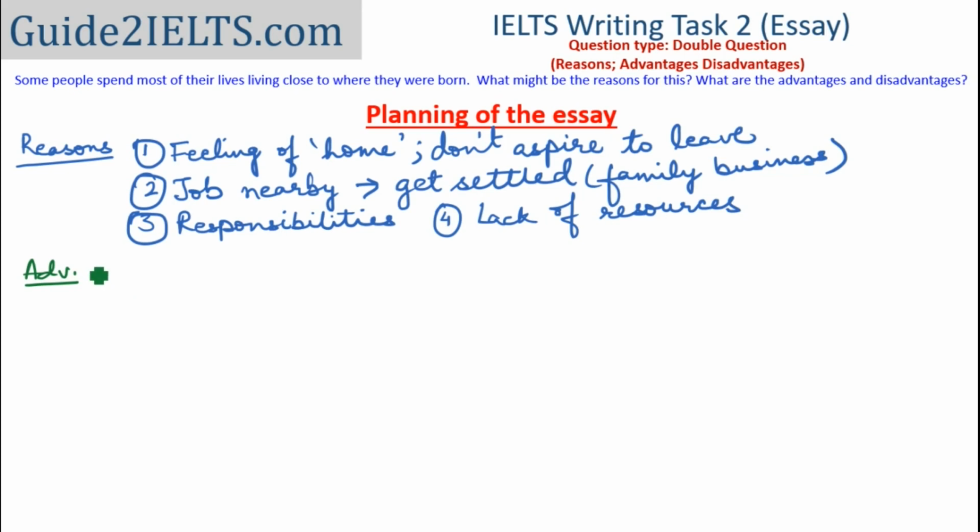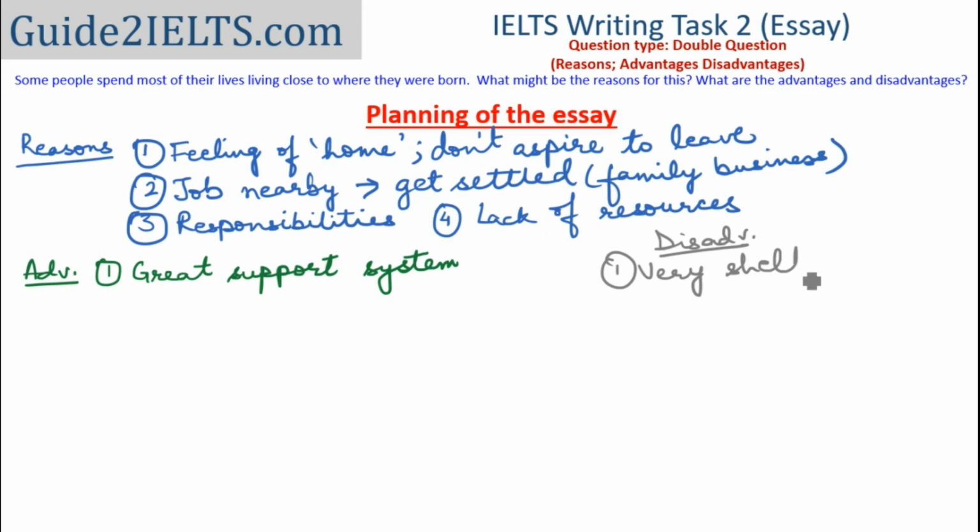Let's list out the advantages and disadvantages now. So again, imagine staying at a place you have stayed since childhood. You'd know so many people there. So one advantage would be you would have a great support system. And as I'm thinking of this advantage, I'm actually thinking of the disadvantage that it's a very sheltered life. You don't have too much adventure in your life. You live a very protected life. So that would be the disadvantage.